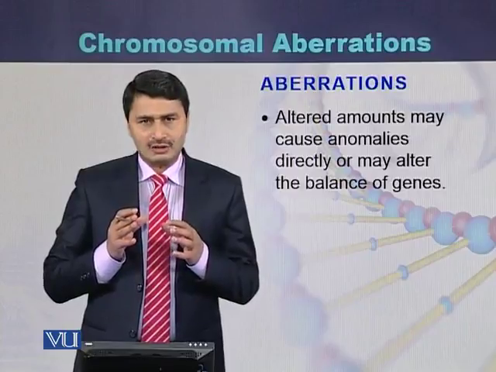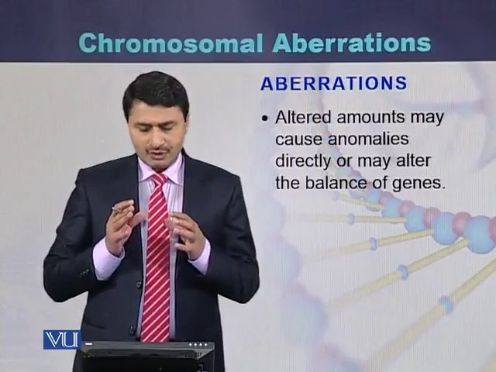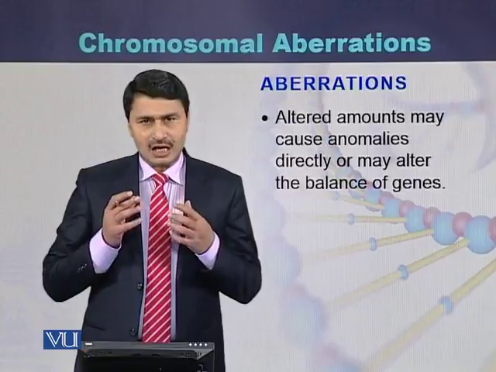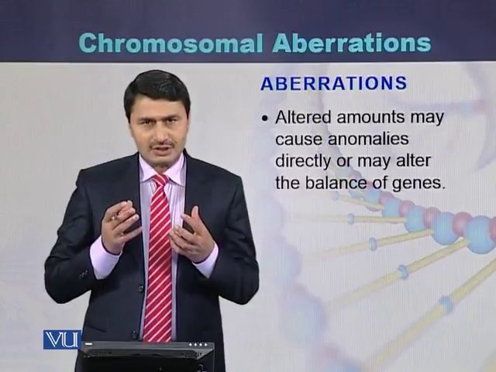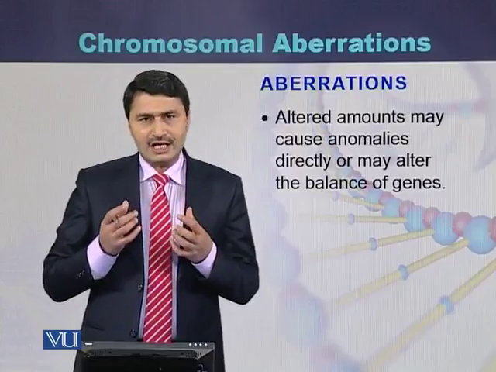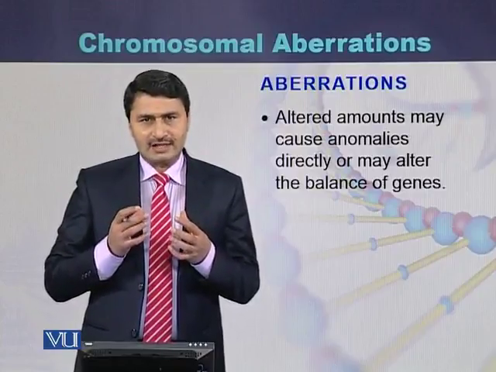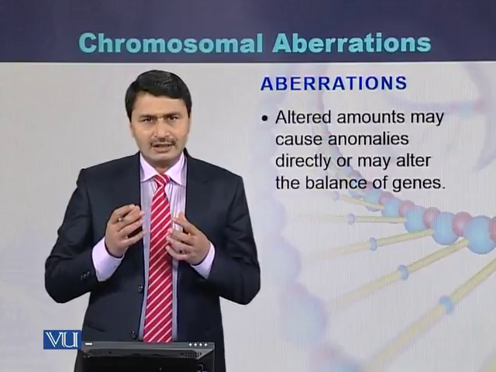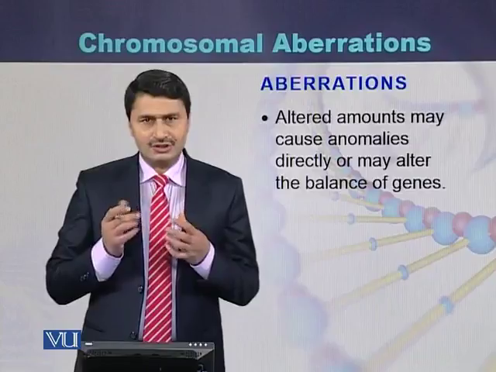Chromosomal aberration also affects the individual because there are abnormalities in the structure of the chromosome, which affect the individual directly or indirectly. Directly it affects the individual, or indirectly it affects the individual due to a lesser number of genes.